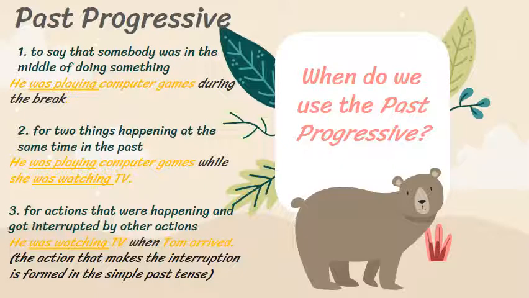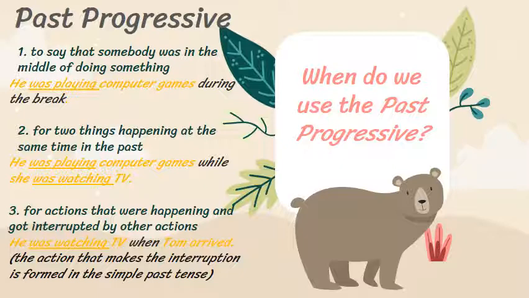And the third reason to use the past progressive is for actions that were happening and got interrupted by other actions. So, example now, I am recording the video for you. I am recording the session. And let's imagine that someone interrupts me, so I have to stop it. So the action that I was doing, recording the video, I have to put in the past progressive. Okay? And the action that interrupts me should take the simple past tense.